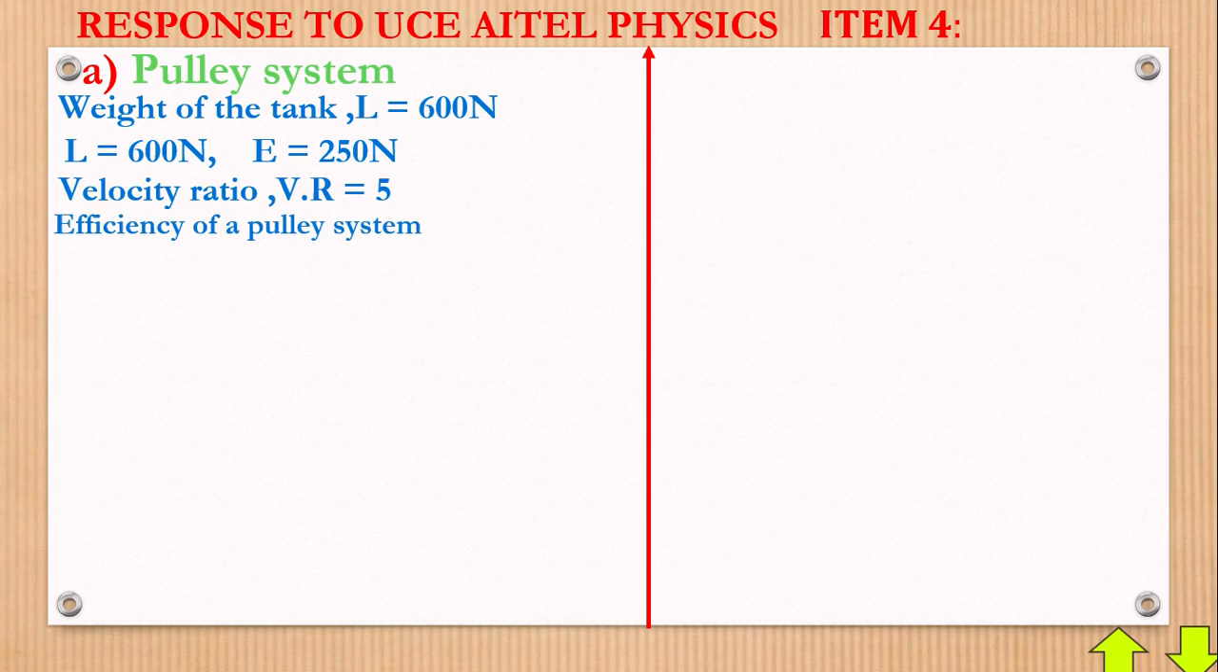of a pulley system. Now, efficiency, let's have its formula. The symbol for efficiency is this. Now let's see how we pronounce this symbol. It is pronounced eta. We call it eta. That's the symbol that we have, eta.